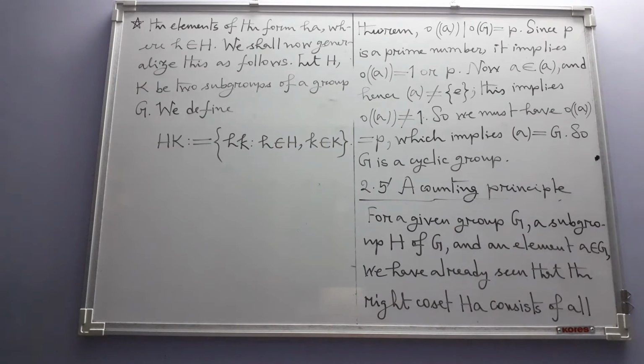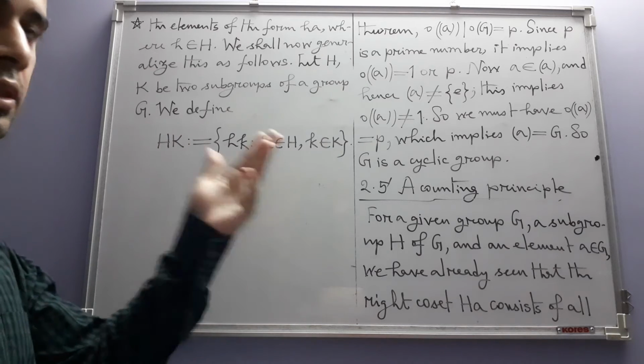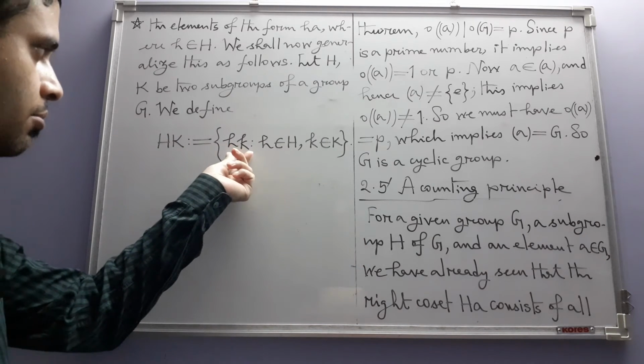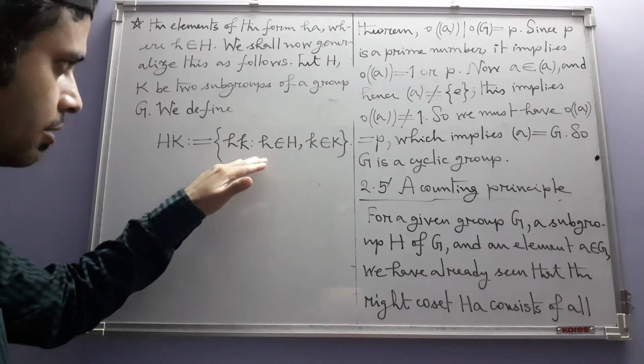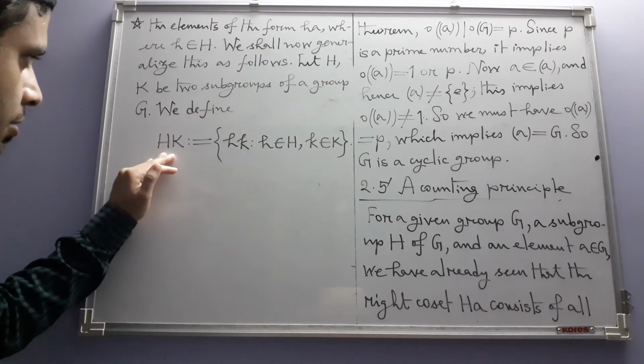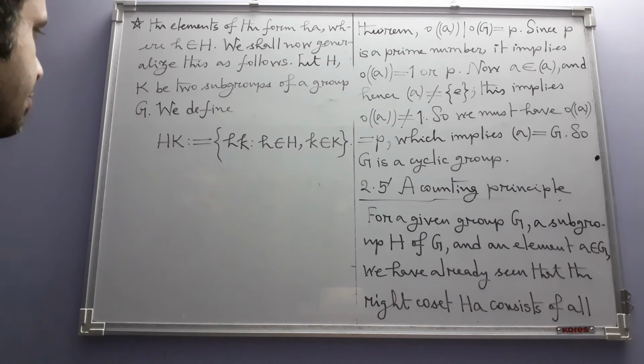The definition is straightforward. You just take all the elements of H and all the elements of K, form all such possible products, and take their collection. That set is denoted by HK.